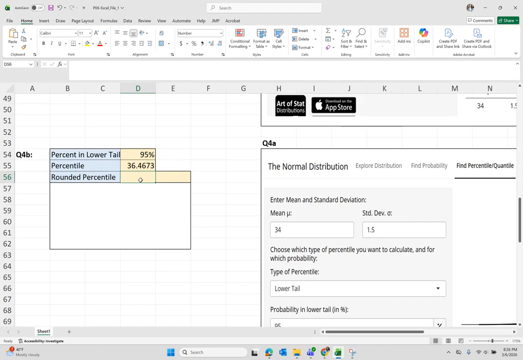But here what you want to do is you just want to copy the value from the percentile that Excel gave you with better accuracy. And you want to use this function, the decreased decimal function, at the tab home under the category number. And you want to decrease it so that it comes to the nearest tenth, which is one decimal digit after the decimal point. And here you want to write years.